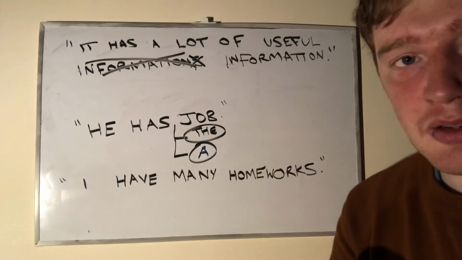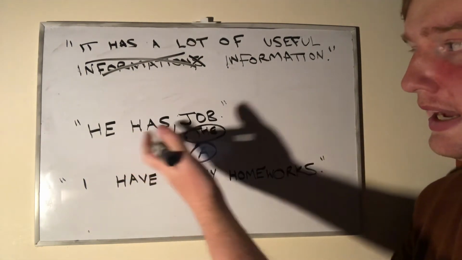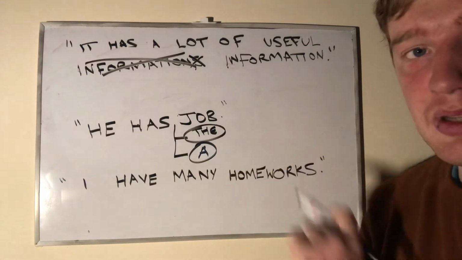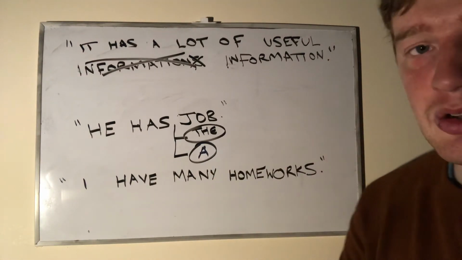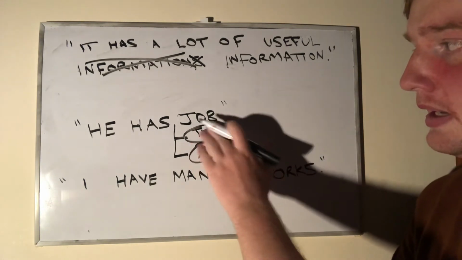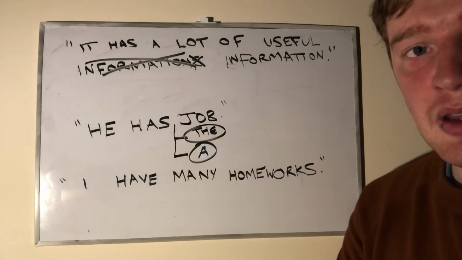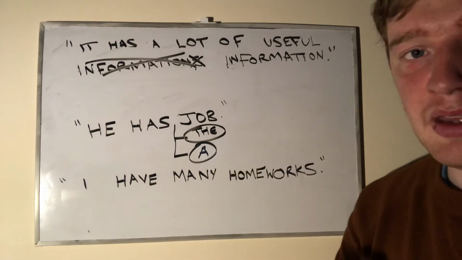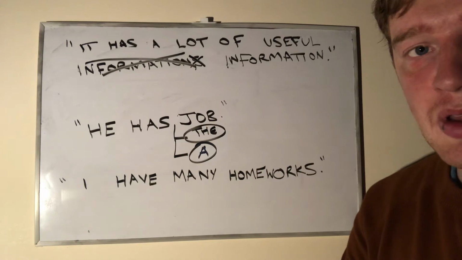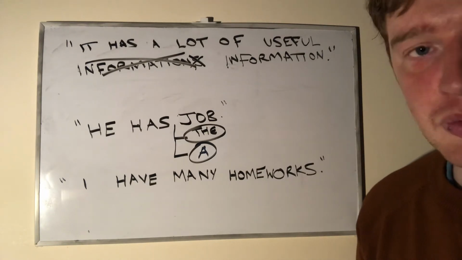This is presuming, of course, that we're using the singular form of the noun. You could say he has jobs, and in that sense, an article wouldn't be needed. But if we're using the countable noun job here in the singular, it is required to use an article, whether that be the or a. Of course, the situation would allow you to make your decision regarding which one you would choose.